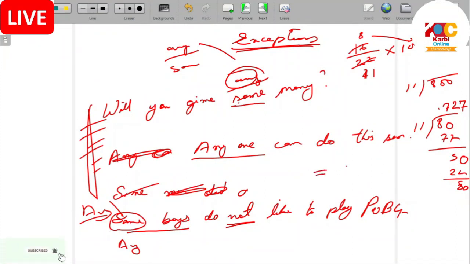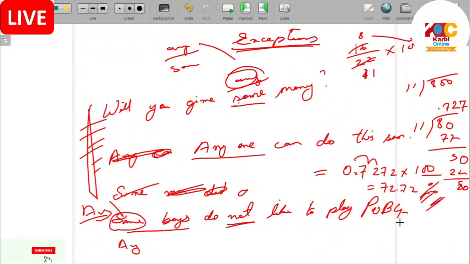So our answer will be 0.7272 into 100. When you multiply by 100, this point will go in front or behind. If multiply, then behind. If divide, then in front. So if divide, how many zeros? 2 zeros. That means 1 time, 2 times. So answer will be 72.72%.